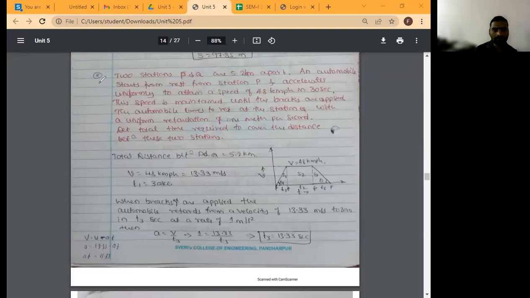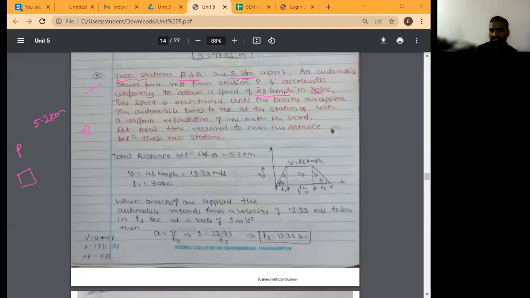Just concentrate. Two stations P and Q are 5.2 kilometers apart. An automobile starts from rest from station P and accelerates uniformly to attain the maximum speed of 48 kmph in a time of 30 seconds. This is point P, this is point Q. There are two stations. What is the distance between these two? 5.2 kilometers, it is kilometers.